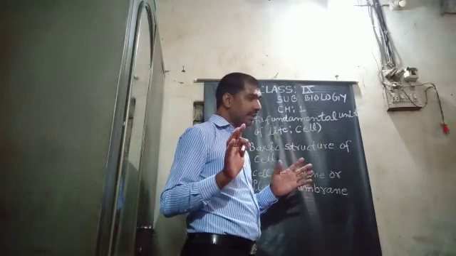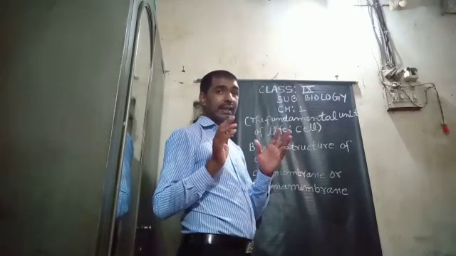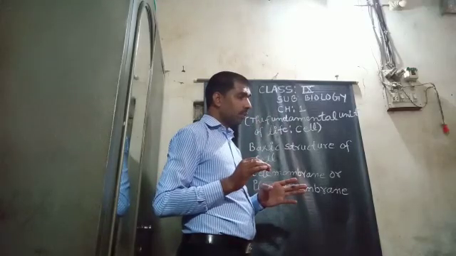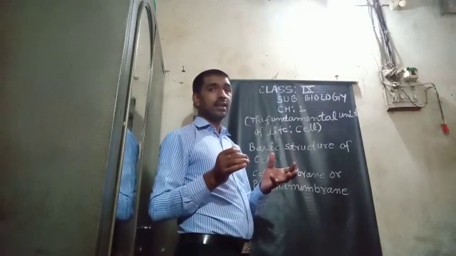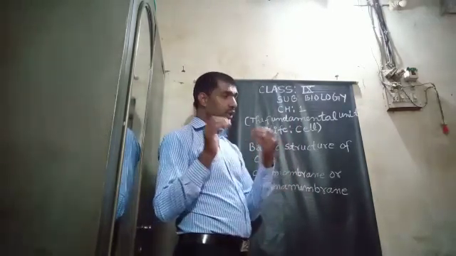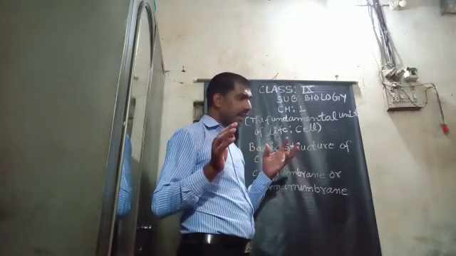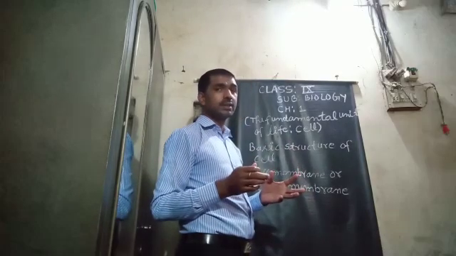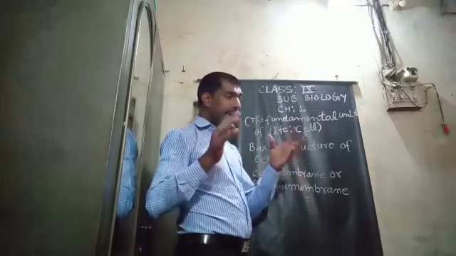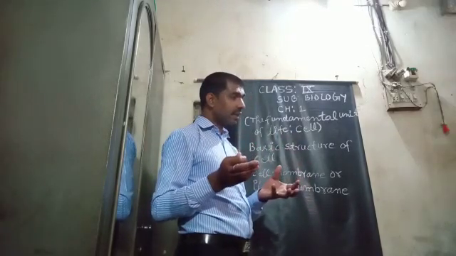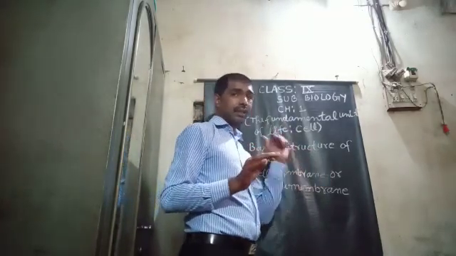It gives definite shape to the animal cell, provides protection and support to the internal components of the cell, and is flexible enough to engulf large molecules and food particles.